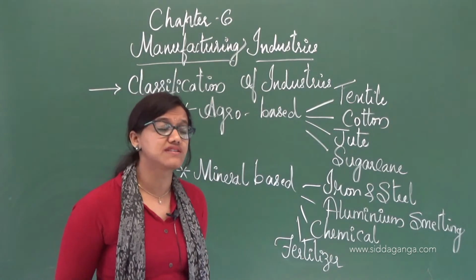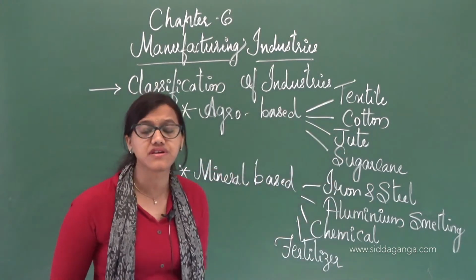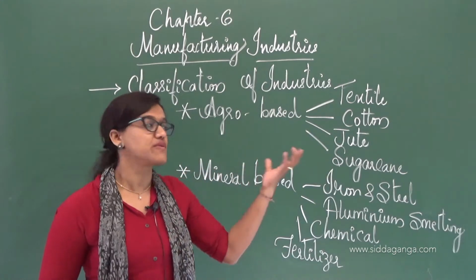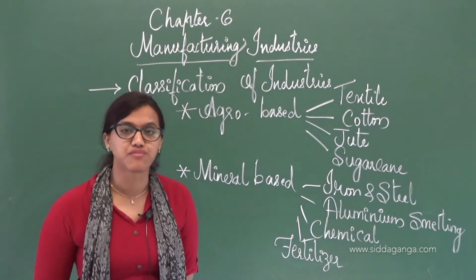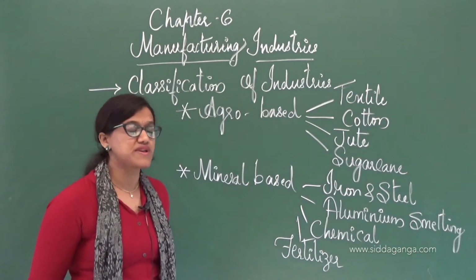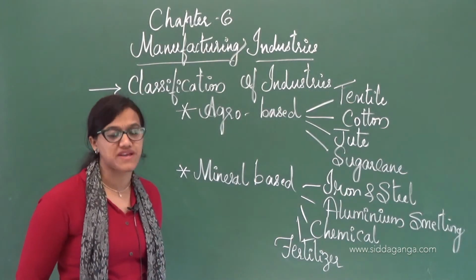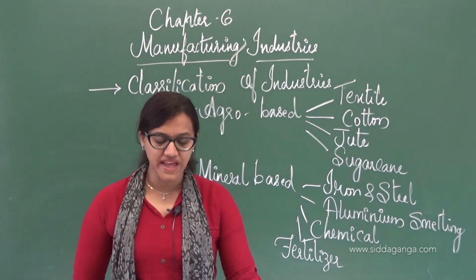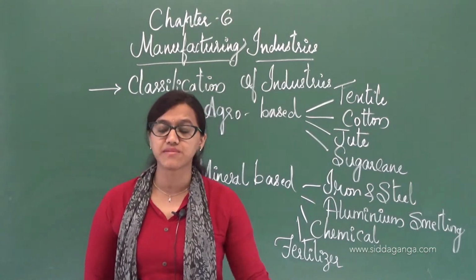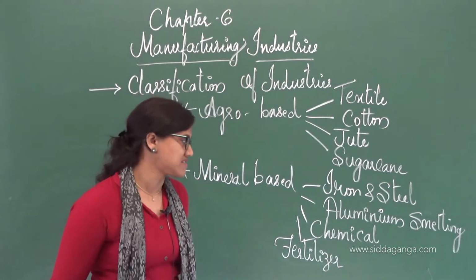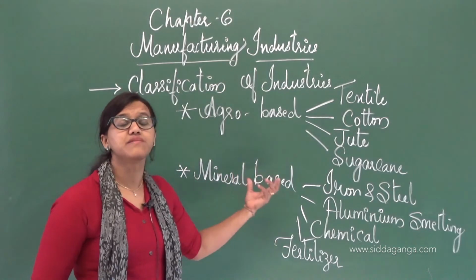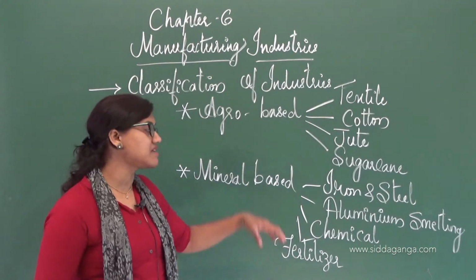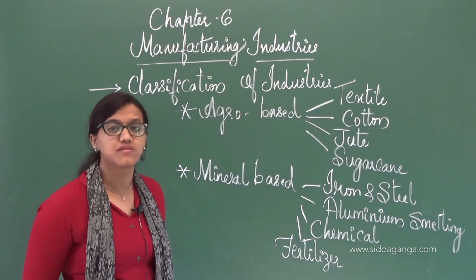These industries totally depend upon agriculture, and as and when you see improvement in agriculture, definitely you can see the industries also improve. So that is about agro-based industries. Next comes mineral-based industries, which totally depend upon minerals. Here we see industries wherein minerals and metals are the raw materials, and the end products, the finished goods, are produced from them.